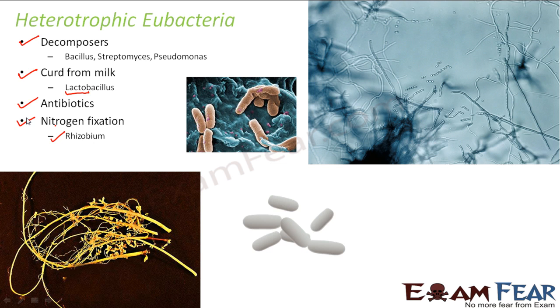Now while I was talking about decomposers, I mentioned the examples of Bacillus, Streptomyces and Pseudomonas, right? To tell a little more about them, Bacillus helps in decomposing plants as well as food materials. So dead plants and food materials. Streptomyces again helps to decompose plants. Pseudomonas primarily helps in decomposing oil. So you have different types of bacteria to decompose different types of things. Right? So this is how heterotrophic eubacteria are beneficial to us.